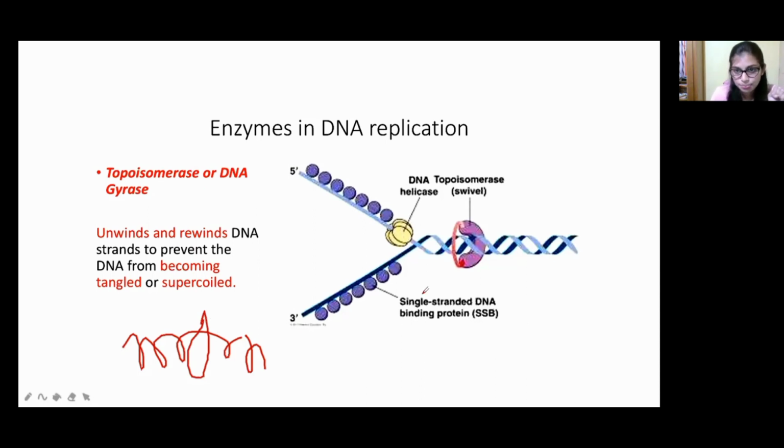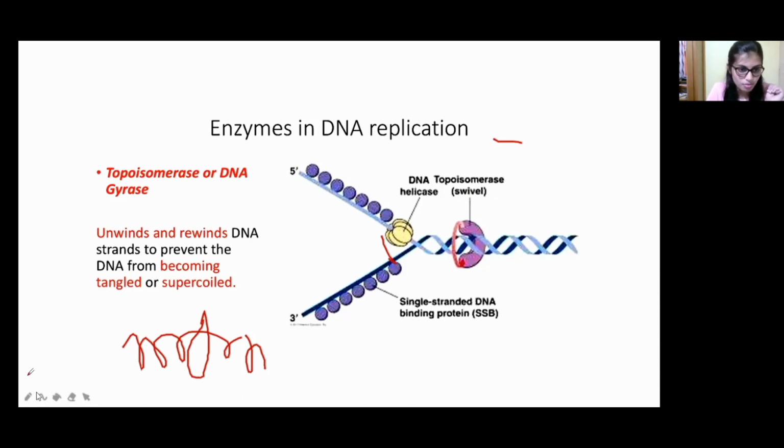So see here, this is DNA helicase, which helps in unwinding. For example, I am taking a zip. Just remember the zip. Okay, we have opened the zip, right? So that is performed by the helicase. Helicase acts like the opening of the zip, but this topoisomerase will close it in a correct manner. So in the reverse case, when we do the zip like this, that thing is happening by this topoisomerase enzyme.